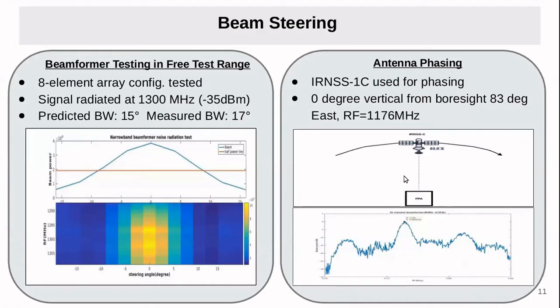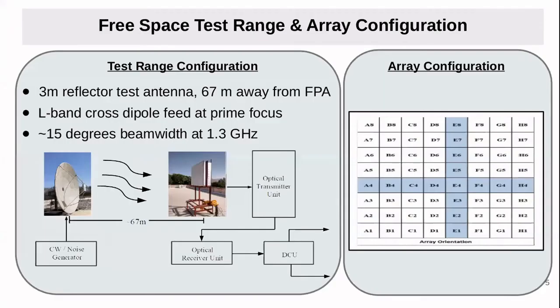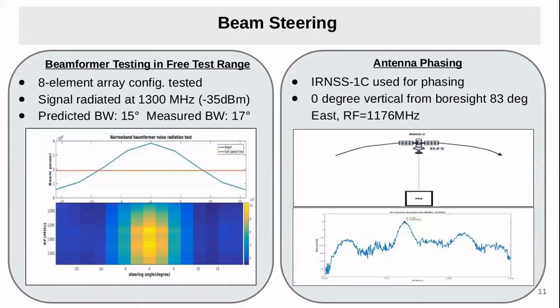Then the beamformer beam steering. As shown in this free space test range, we are steering the focal plane array beam across the radiator, using the beam steering algorithm. Here we radiated at 1.3 gigahertz at minus 35 dBm, and now measure the half power beam width. It's very close to the expected one.